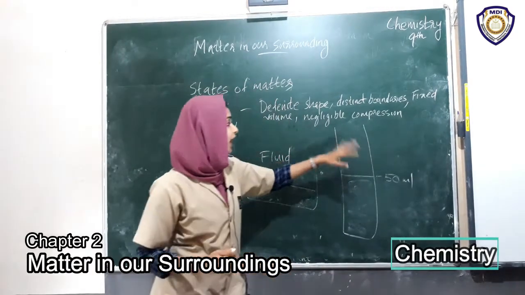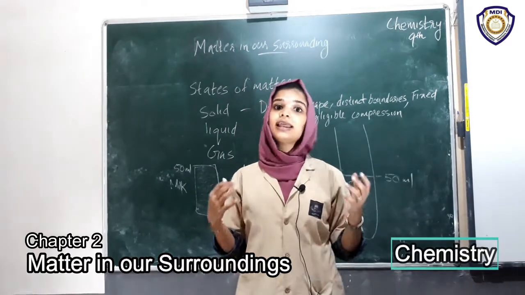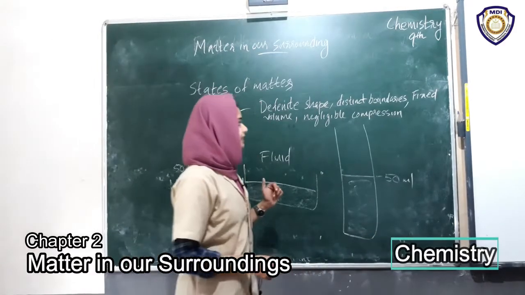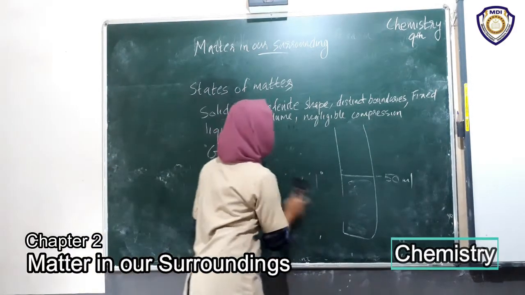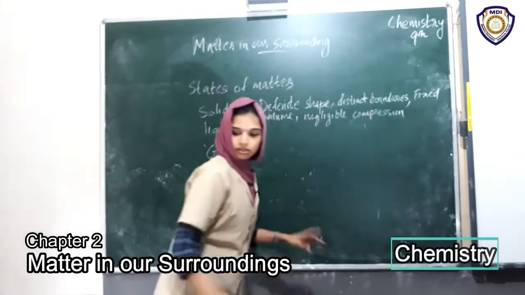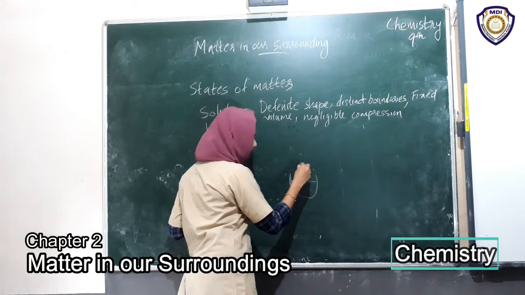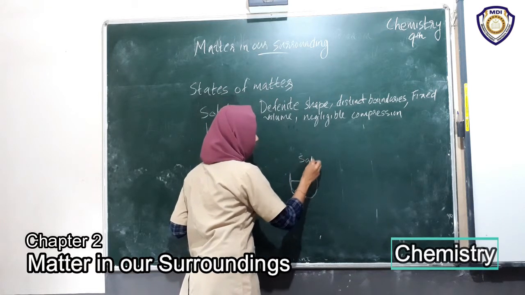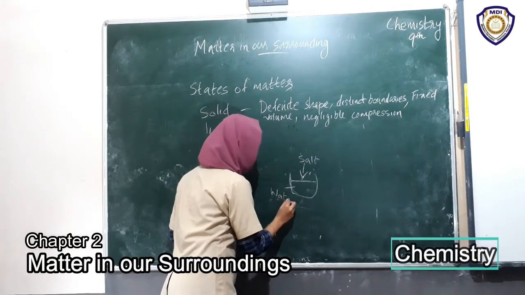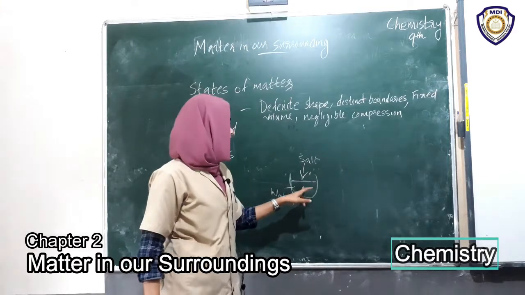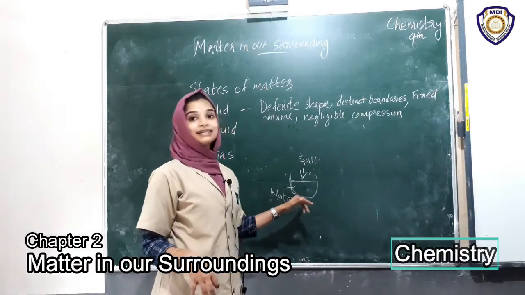Then coming to diffusion, we have already talked about diffusion, which is how particles can be diffused in a liquid. For example, when we take some water in a beaker and I add some salt to it, what happens? The particles of salt get diffused and intermixed with the particles of water.